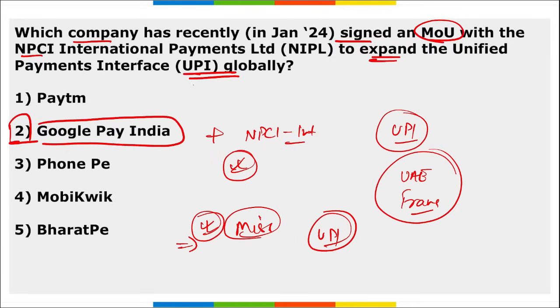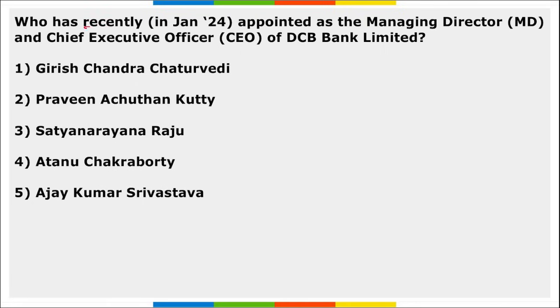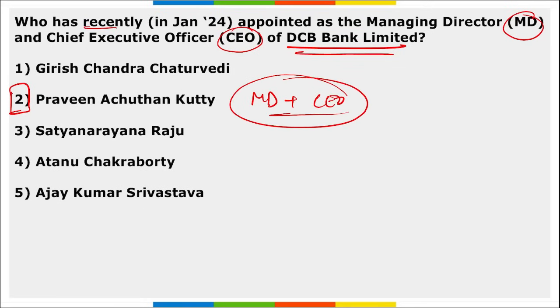So in future we can see global adoption of this UPI, as it is one of the very interesting ways of payment that has helped India's economy also, right? Next, who has recently been appointed managing director and CEO of DCB Bank? So Praveen Achutan Kutti has been recently appointed as the Managing Director and Chief Executive Officer of DCB Bank